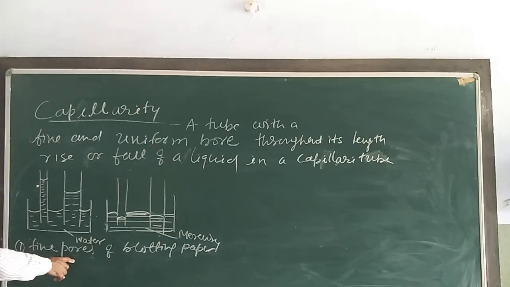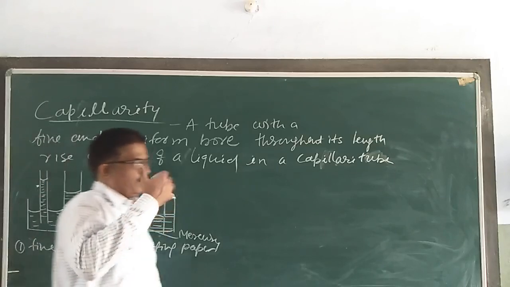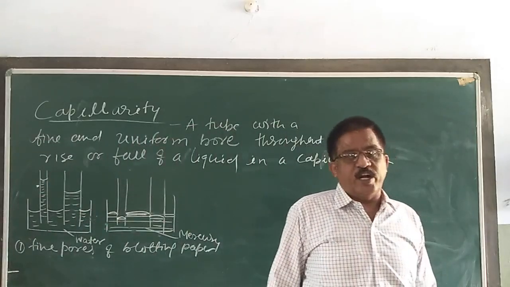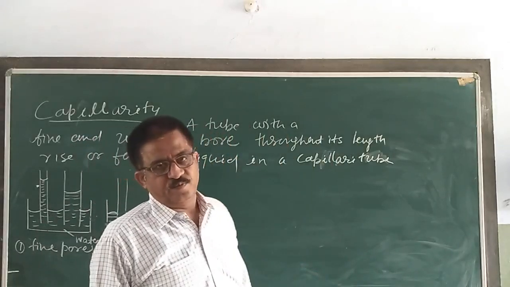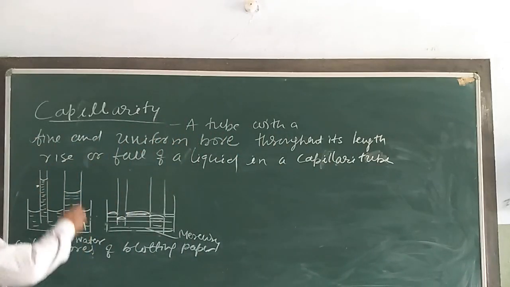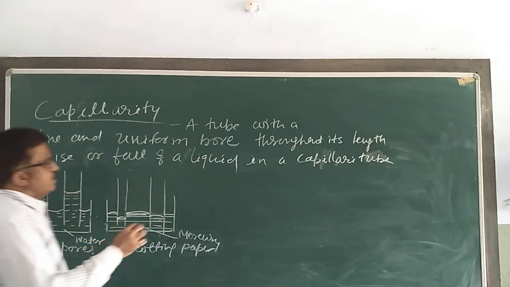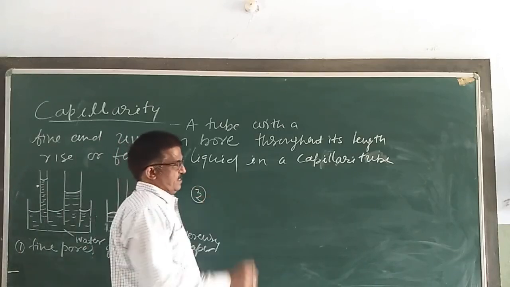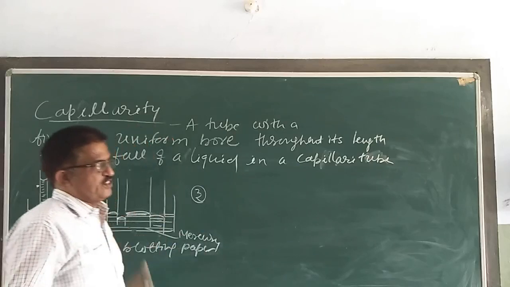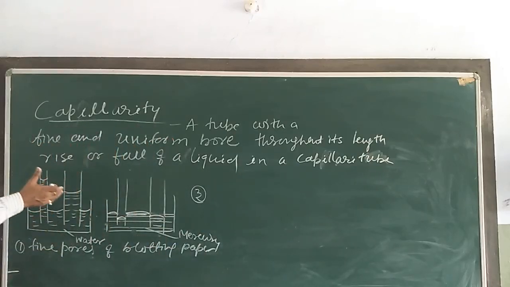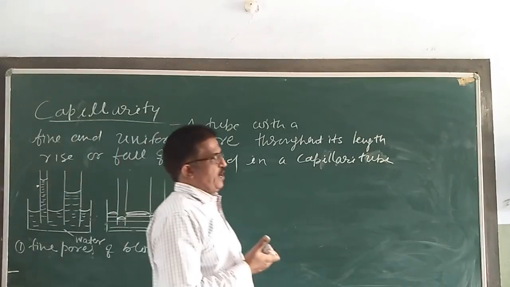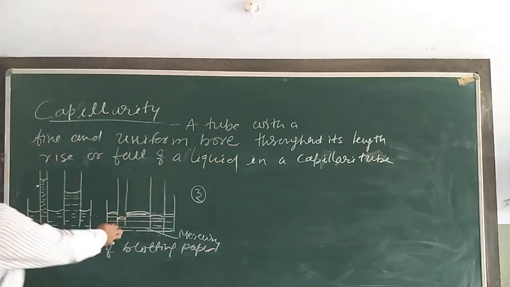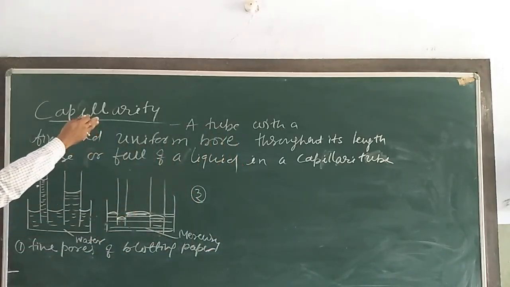Similarly, a towel soaks water. एक टॉवल से जब अपना शरीर पोंछते हैं तो what happens? A towel soaks the water on account of the capillary action. One more example is swelling of wood in a rainy season. लकड़ी फूल जाती है. Swelling of wood in a rainy season is due to the rise of moisture from air in the pores of wood. It is due to the action of capillarity.